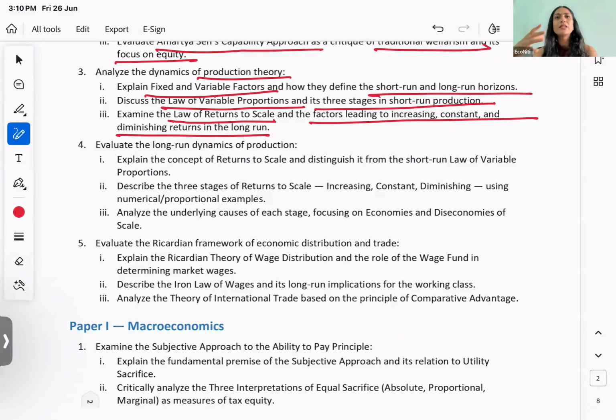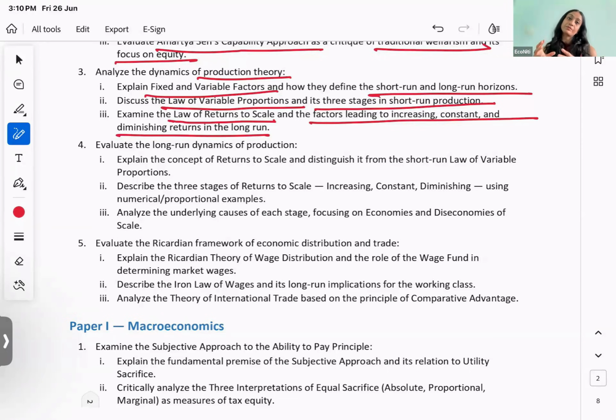ये तो अलग अलग पूछा गया है, तीन चीजें पूछी गई हैं, एक शॉर्ट रन में वेरिएबल प्रोपोर्शन होता है, लॉन्ग रन में ये होता है, ठीक है ना। लेकिन फिर से हमको इसमें से कॉमन थ्रेड तो निकालना है। तो कॉमन थ्रेड क्या है? कॉमन थ्रेड ये है कि this is sort of a continuous horizon, right? And how in that horizon you are able to vary your input slash scale. So when you are able to vary only one input, you are in the short run. And if you vary only one input, you cannot change the scale of production. Then you move into the long run.